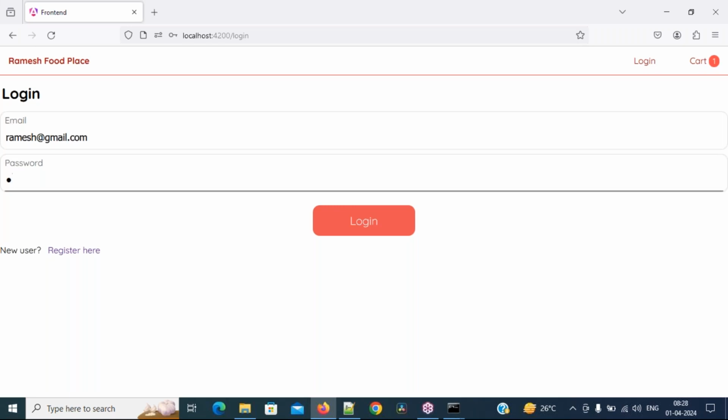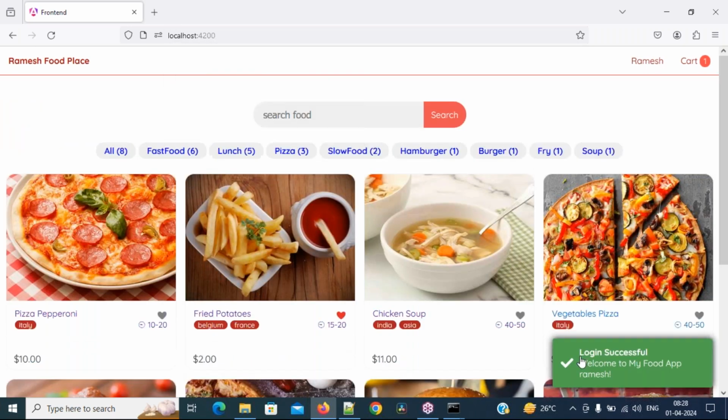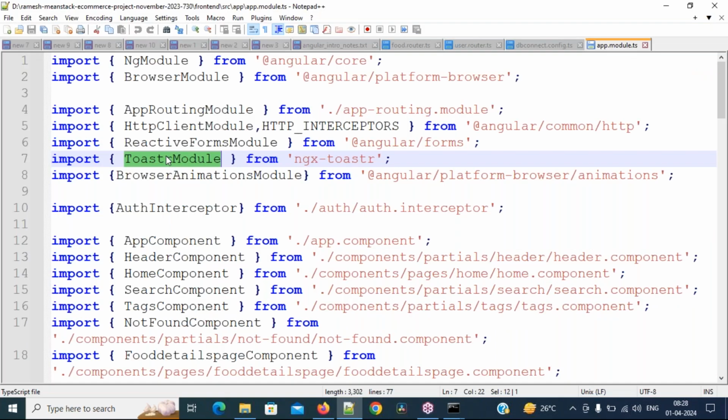One more time showing. These are the toaster messages. Understand, everyone? These are the toaster messages: login successful, welcome to my food app. Observe the bottom right side. So how to work with the toasters? That is the toaster module.